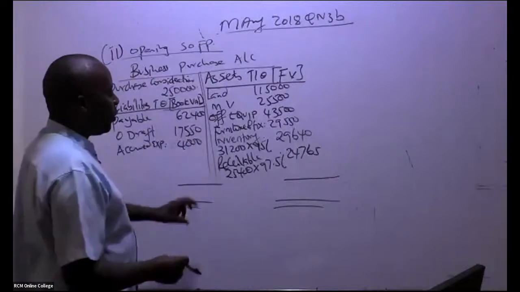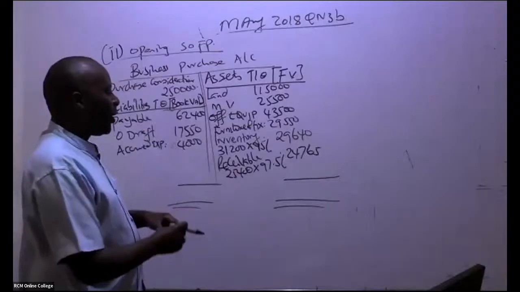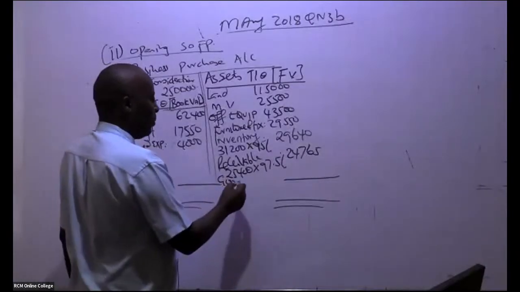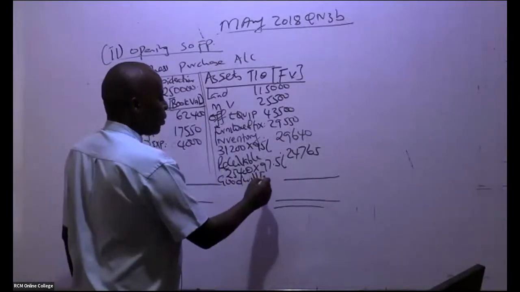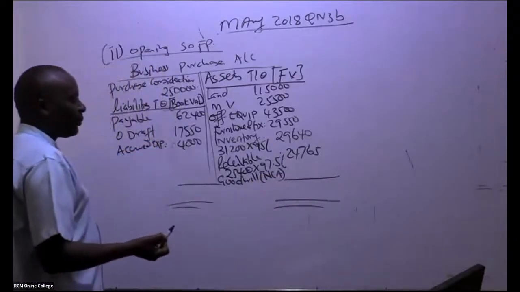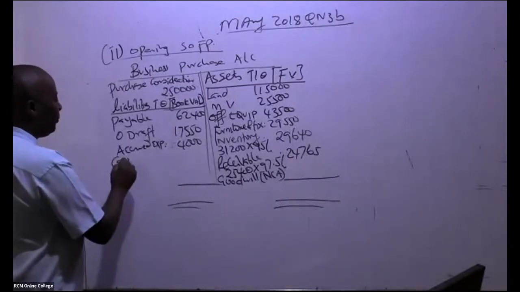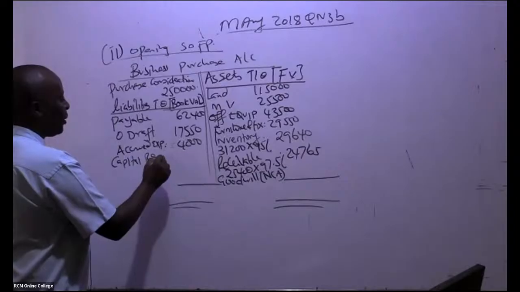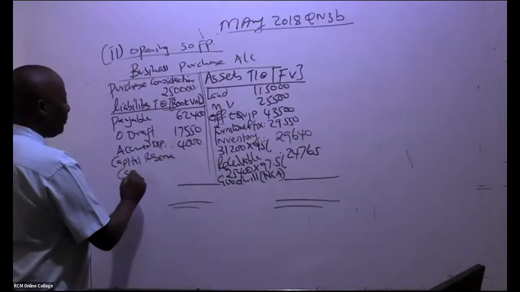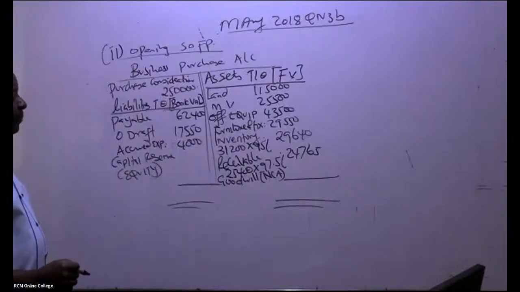If the balancing figure will be here, it is goodwill. If the balancing figure will be here, it will be goodwill, and this will go as a non-current asset in the statement of financial position. If the balancing figure will be here, it will be a capital reserve, which will go under equity.